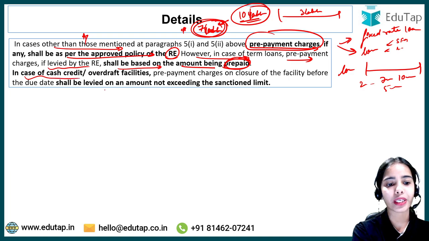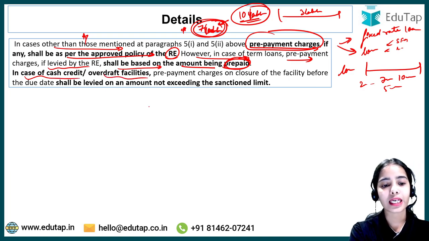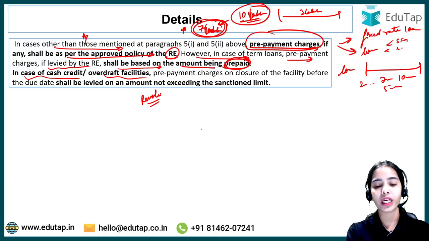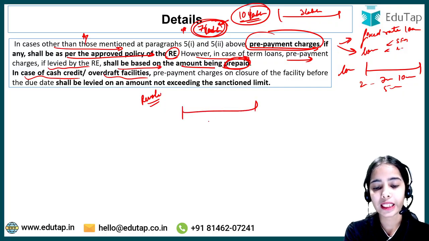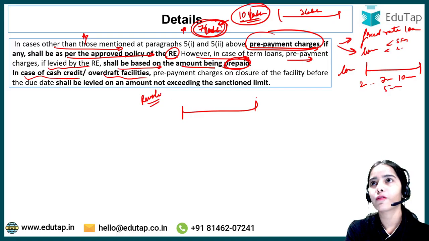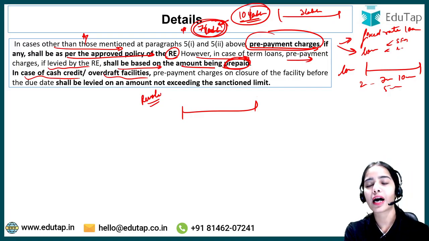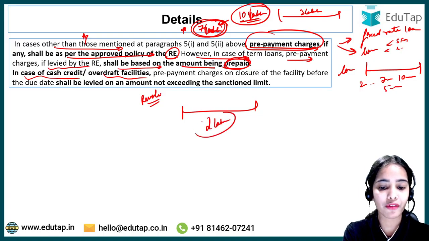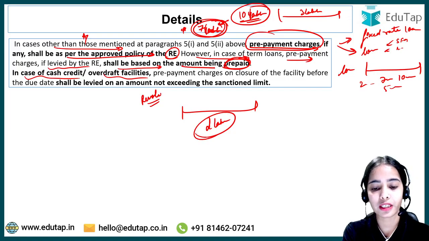In case of cash credit or overdraft facilities, that is a kind of revolving credit, where the borrower can keep on taking the loan. Let's say because you are a very good customer of the bank, you have got a revolving credit limit of 2 lakh rupees, or cash credit or overdraft facilities of 2 lakh rupees.